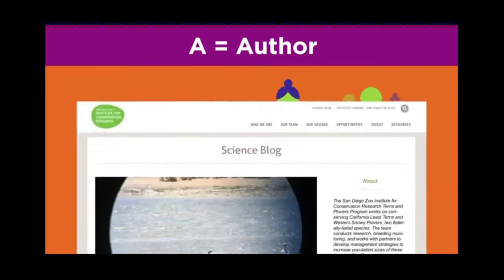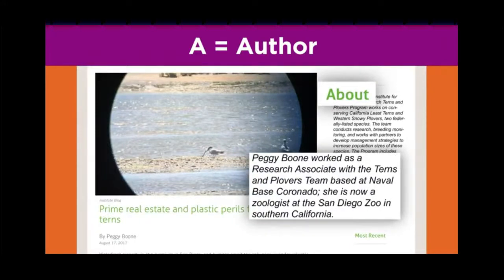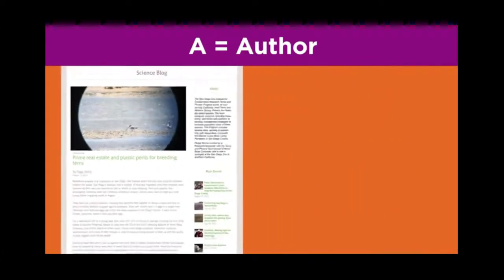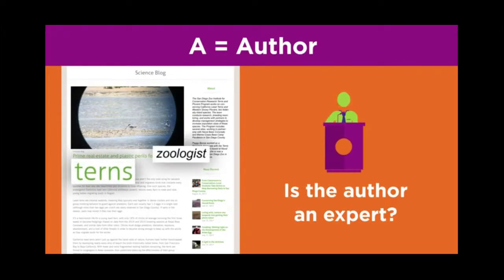Let's investigate the author of the information. Look for the words about or info, which may include information about the author. These links tend to be on the perimeter or edge of the site. While reading, think about these questions. Is the author an expert on this topic? For example, if you're studying endangered species, an article by a zoologist or even an article written by a reporter citing animal experts would be a good source.